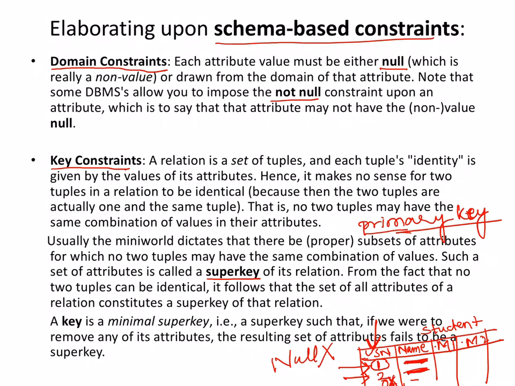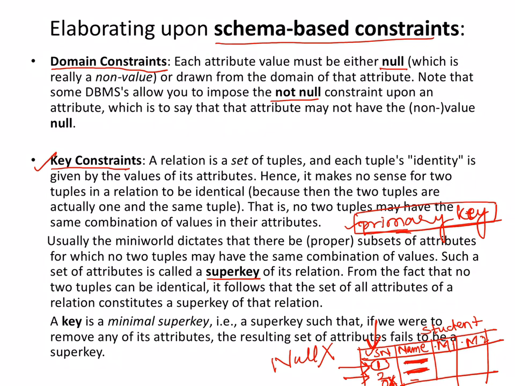If a value called null or 0 is put for that particular primary key, then how do I identify the various values related to that particular student? How do I fetch the various information that I have stored in that table? It defeats the entire purpose of having the primary key. The purpose of having the primary key is to uniquely identify each and every row, so that is completely defeated. So the primary key cannot have a null value. We are talking about key constraints, so this is one restriction: once I define it, it is not a null value.